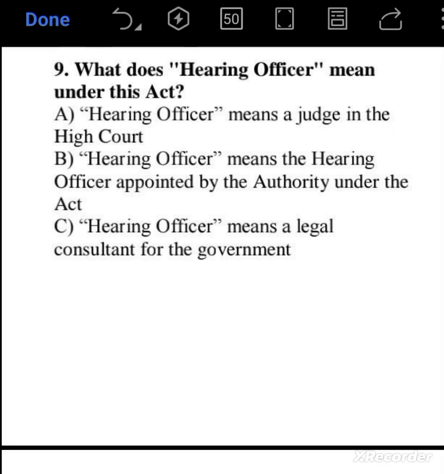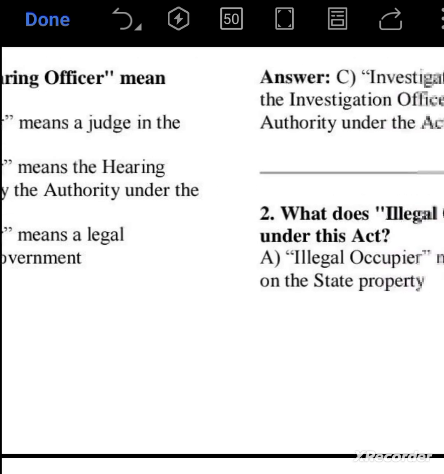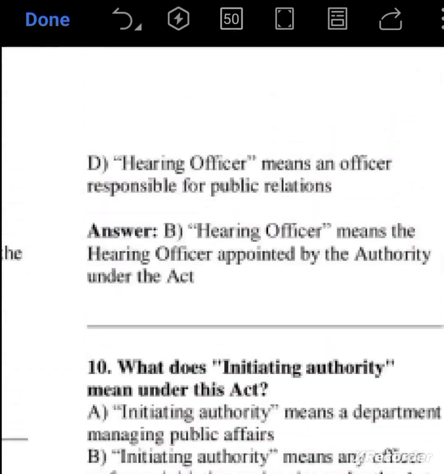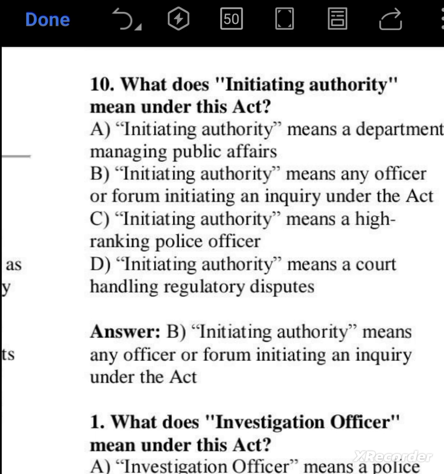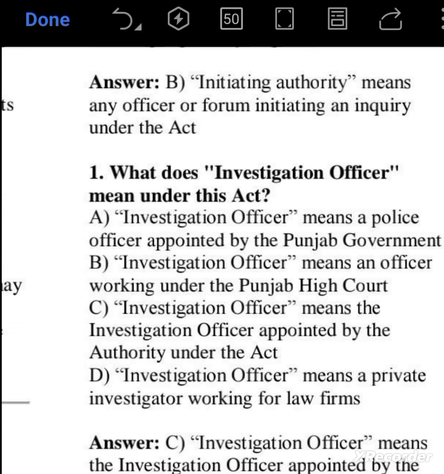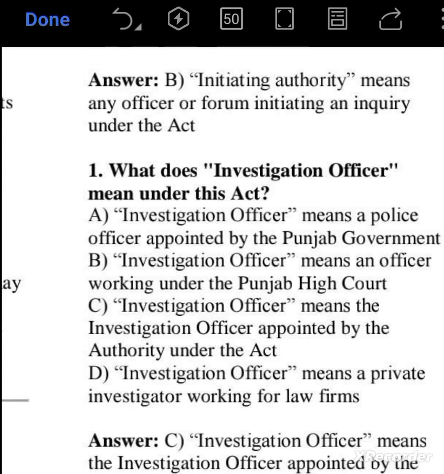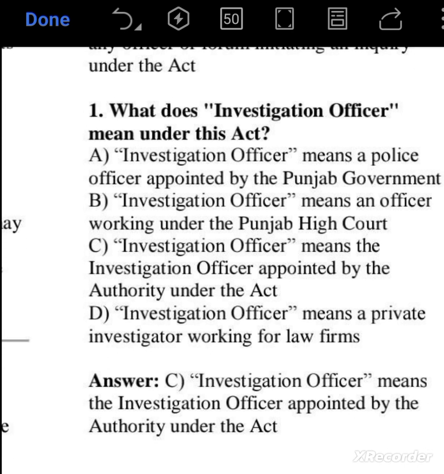Question number 9. What does hearing officer means under this act? HO or hearing officer means the hearing officer appointed under the act. These are basic MCQs, but you have to cover them all. What does initiating authority means under this act? Initiating authority means any officer or forum initiating an inquiry under the act. So option B is the right answer. This one was tricky. Initiating authority means any officer or forum initiating an inquiry under the act.